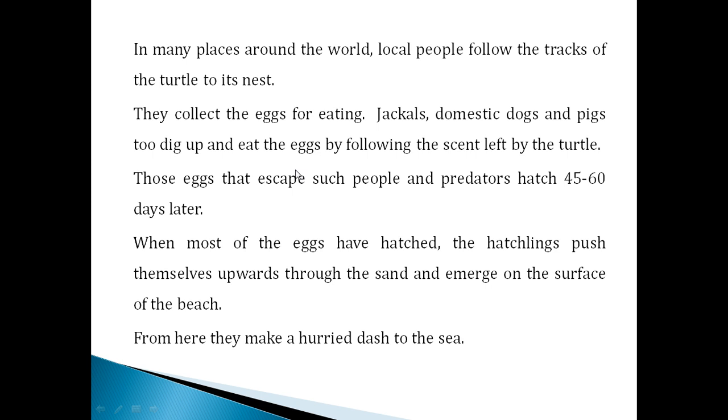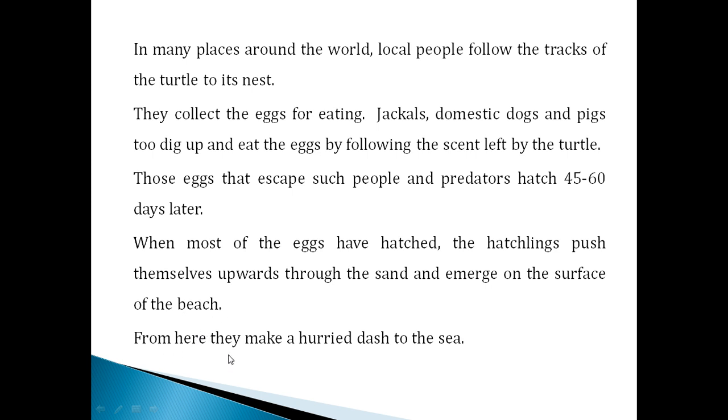Then the life of sea turtles gets destroyed by the people and then other animals. The remaining eggs that escape such cruel people and the predators hatch 45 to 60 days later. Suppose any eggs are left behind, how many days after will they hatch? Means 45 to 60 days later, when most of the eggs have hatched, the hatchlings pull themselves upward through the sand and emerge, which means they come out onto the surface of the beach.